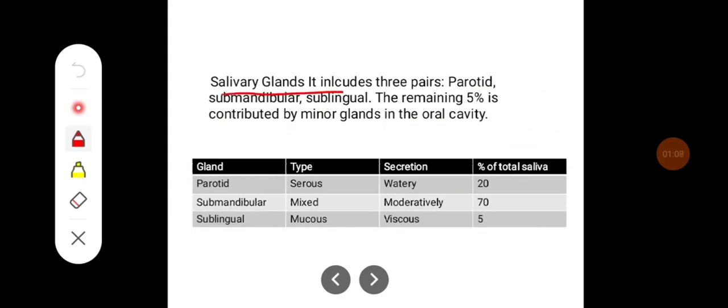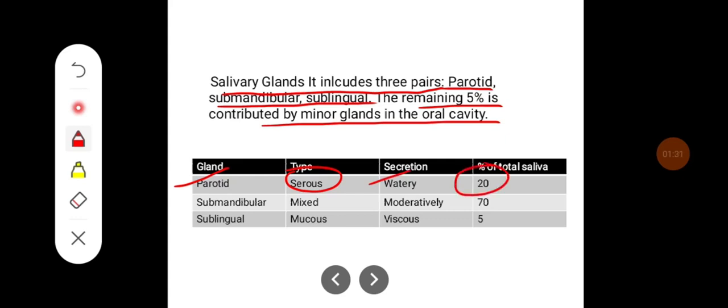The salivary gland includes three pairs, that is parotid, submandibular, and sublingual. The remaining 5% is contributed by minor glands in the oral cavity. If you see the parotid gland, the type of secretion is mainly the serous and it is watery, which forms around 20% of the total saliva which is secreted.